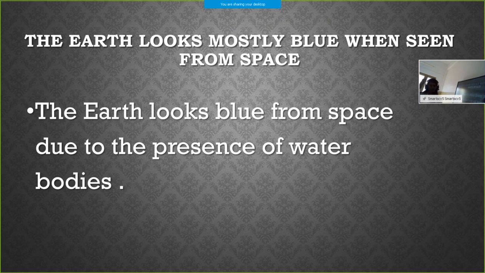So, no need of writing a big explanation. This much answer is sufficient for this question. Once more, I will read the question. It is there in your textbook, that is, think and answer. The earth looks mostly blue when seen from space. Why? That is the question. So, you will write the answer like this. The earth looks blue from space due to the presence of water bodies. That is clear to you?